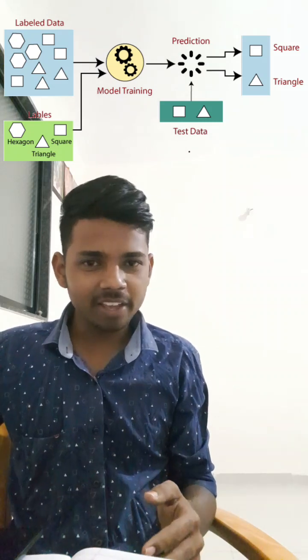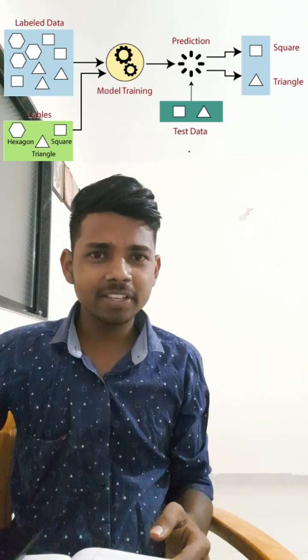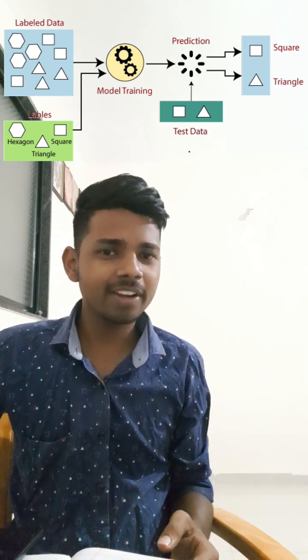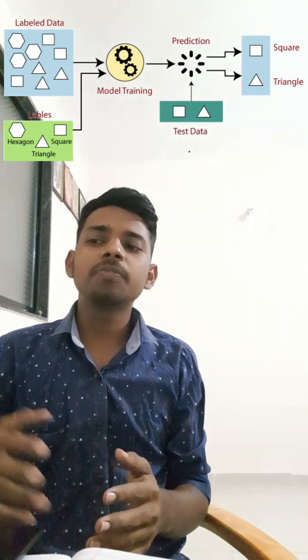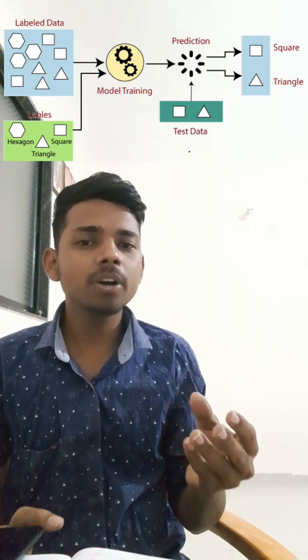So what is supervised learning? Supervised learning means we provide labeled data to a machine. It is fixed data, and based on that data, the machine gives us some output. Suppose, for example, we give some shapes like rectangle, triangle, hexagon, and we train the machine that if the shape has four sides then it is a rectangle, and if all sides are equal then it is a square. If the shape has three sides then it is a triangle. That's how we train a machine.